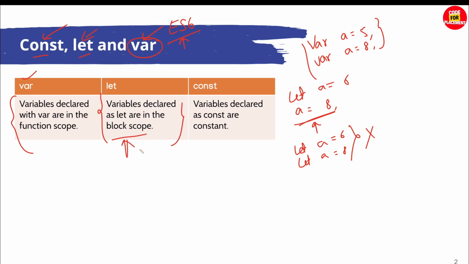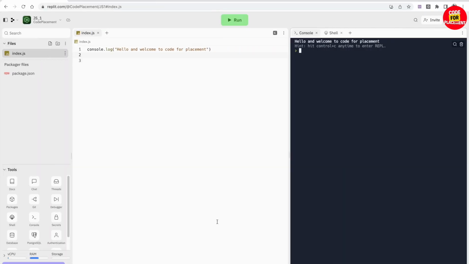Now the third type is const. The const variable is used to declare a constant value whose value is not going to change at all. This is again a block scope. But still the value of the variable which is declared with const is not at all going to change throughout the program. Okay, let's go to the editor and solve a few of these.